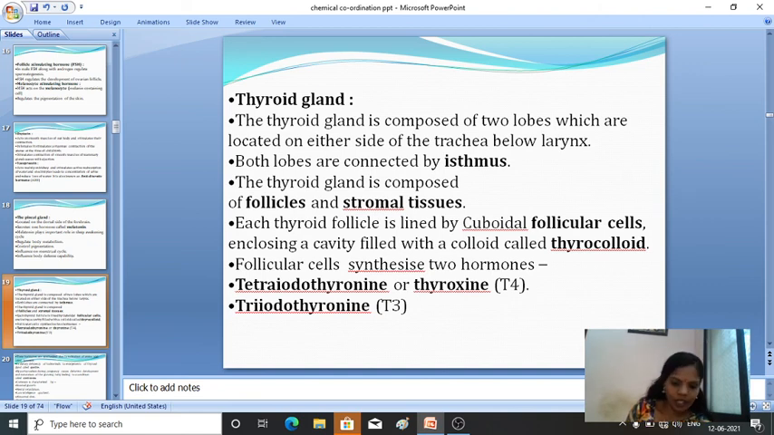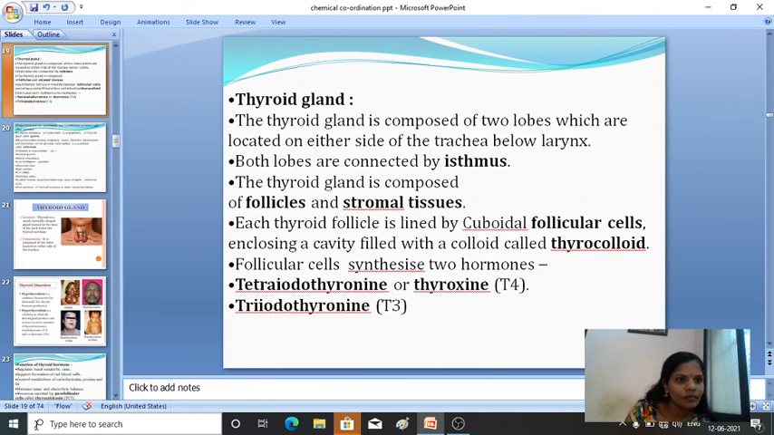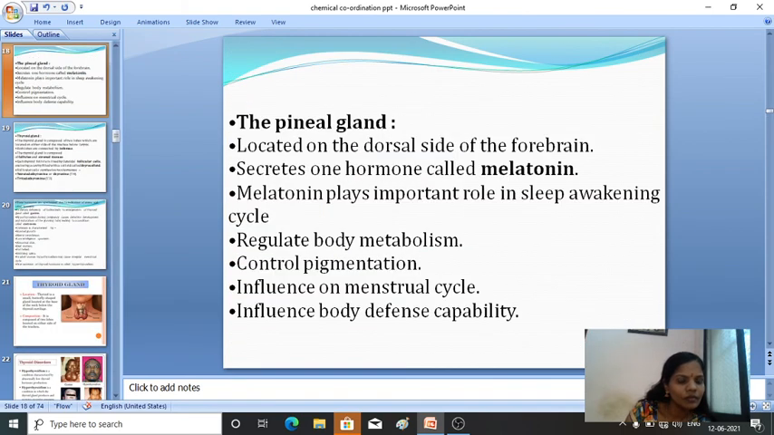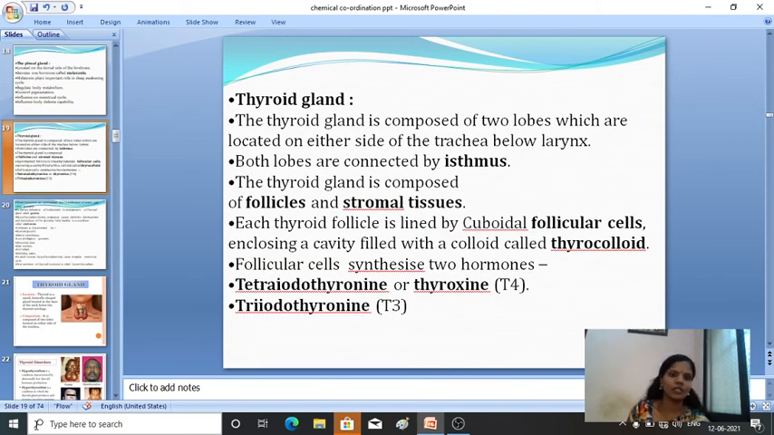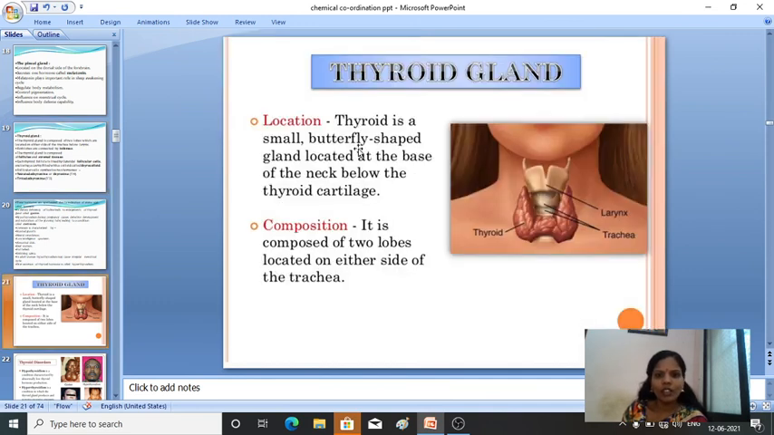Next comes the thyroid gland. The thyroid gland is composed of two lobes which are located on either side of the trachea below the larynx. Where are the thyroid glands located? You can see the location. It is a small butterfly-shaped gland located at the base of the neck below the thyroid cartilage. Here you can see, this is the thyroid gland.